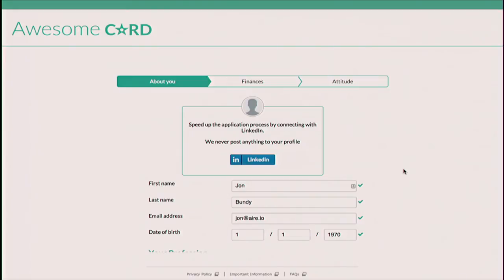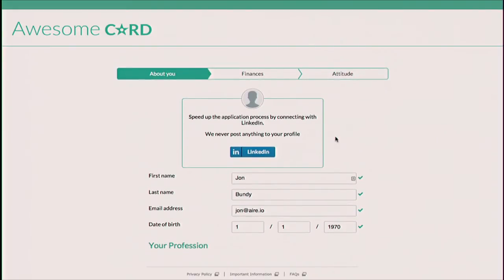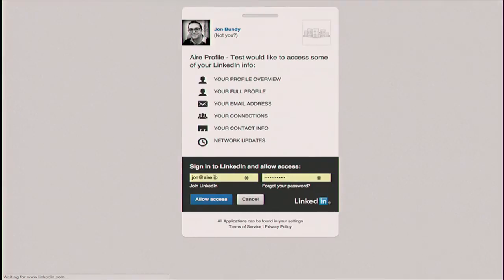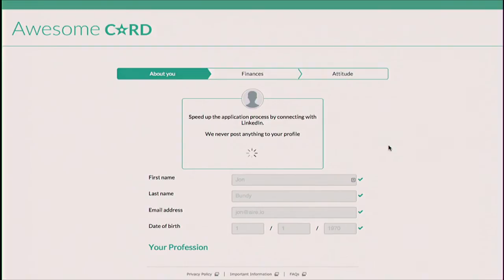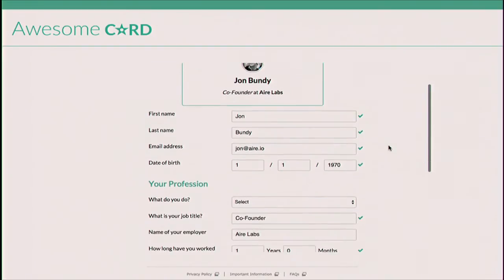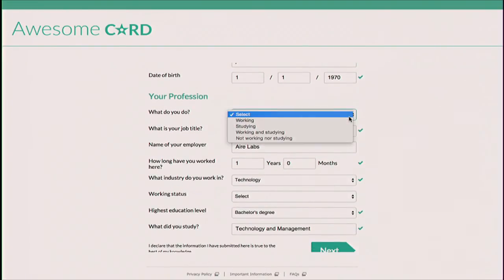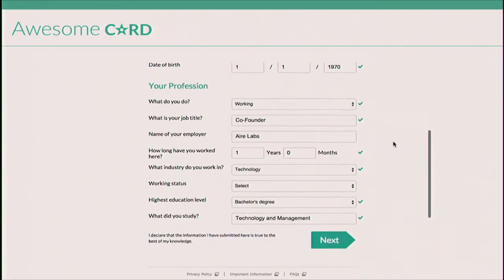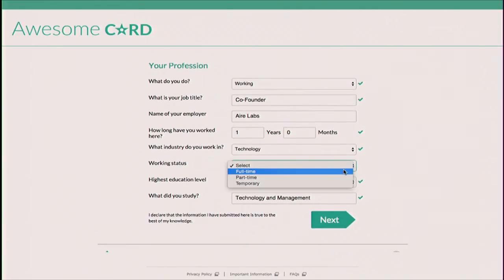So, chapter 1. And this is what John is on right now. You can see this is where we want to learn a bit more about the user. Who they are, what they do, what's their professional background, how they earn their livelihood. And John can import some of this data in from reliable sources such as LinkedIn. In this case, as you've seen with the API, we've actually been able to pull in some of the data from the existing form on awesomecard.com.